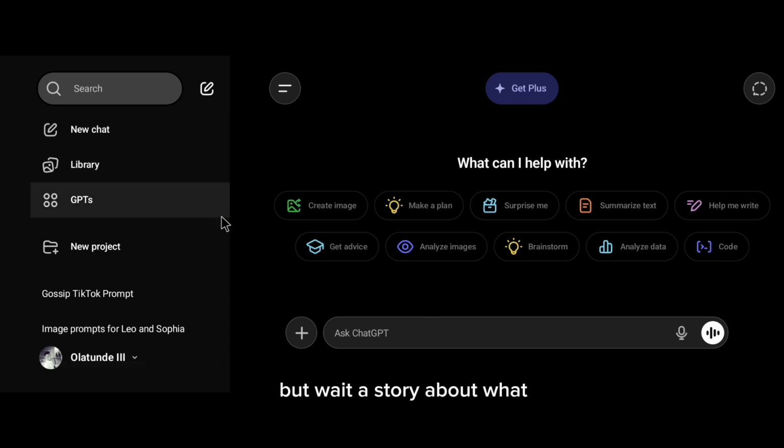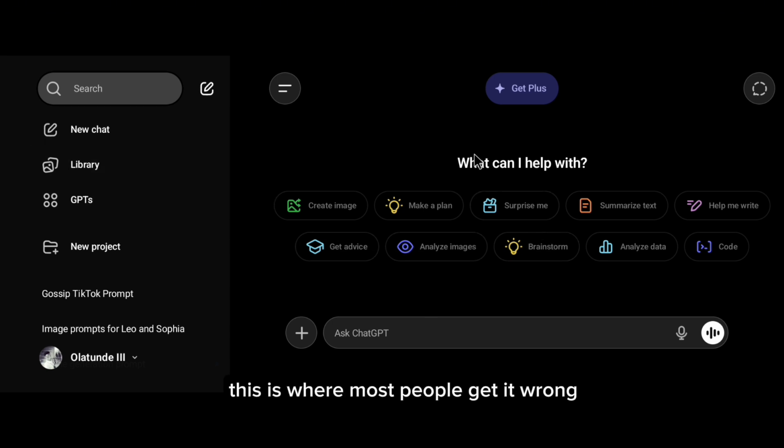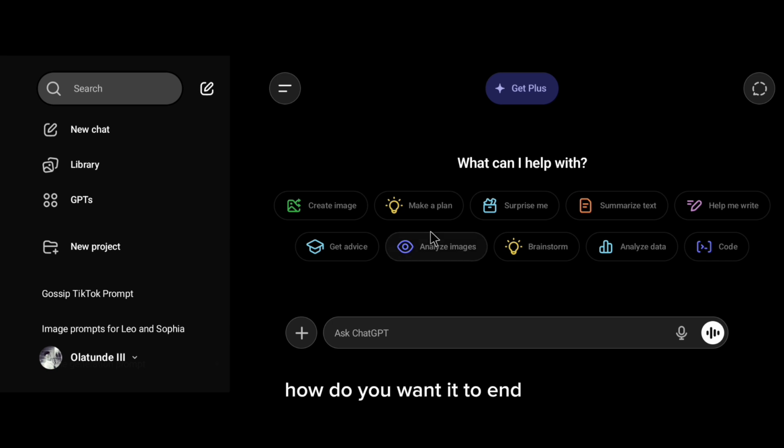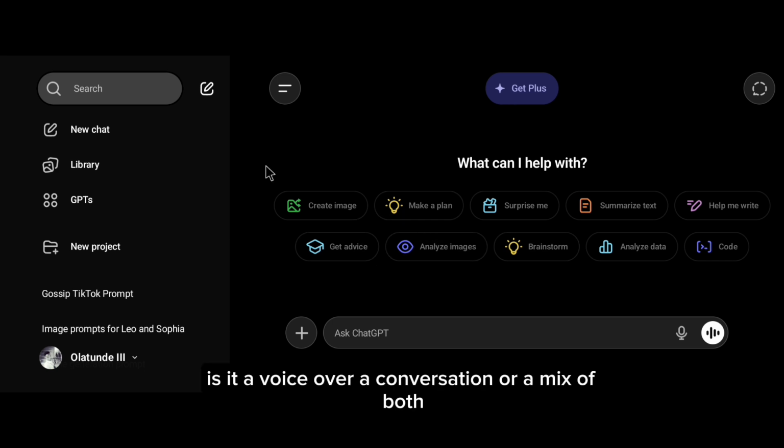But wait, a story about what? This is where most people get it wrong. Before you ask ChatGPT for anything, you need an initial plan. What type of story is it? How do you want it to end? Is it a single story or an episode? Is it a voiceover, a conversation, or a mix of both?